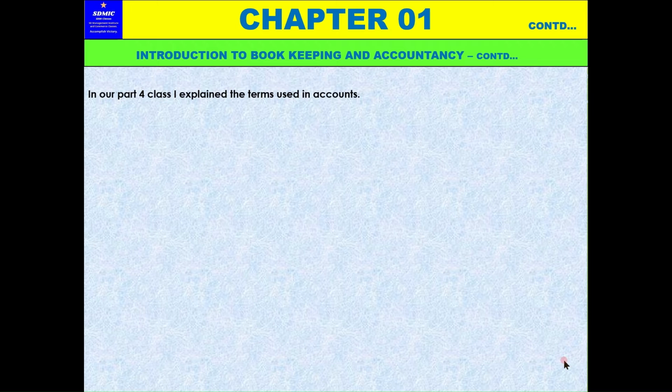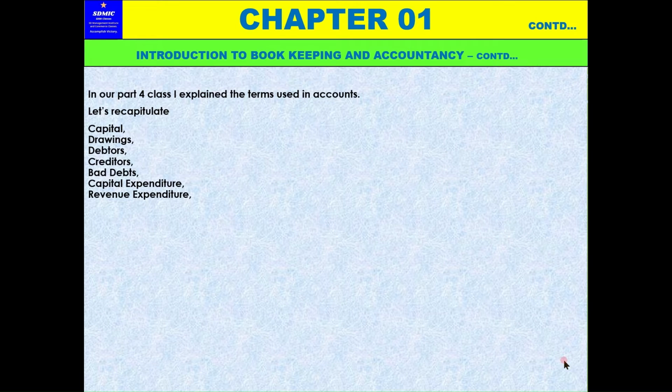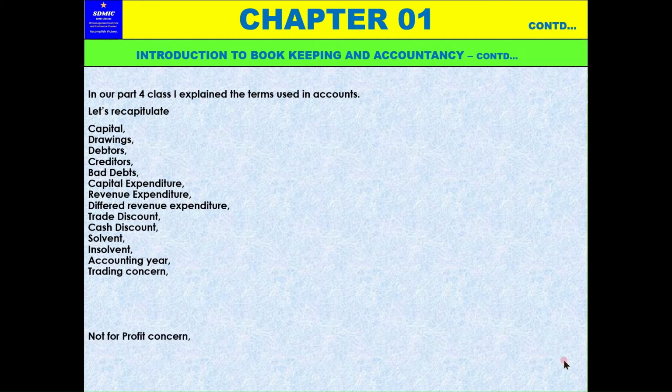Let us recapitulate that. What we learned in the previous 4th class: capital, drawings, debtors, creditors, bad debts, capital expenditure, revenue expenditure, deferred revenue expenditure, trade discount, cash discount, solvent, insolvent, accounting year, trading concern, not for profit concern, goodwill, profit, loss, income, and revenue.